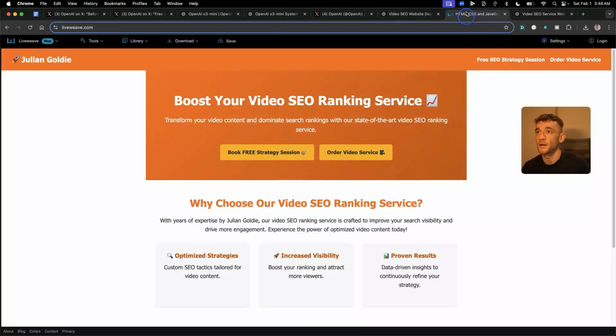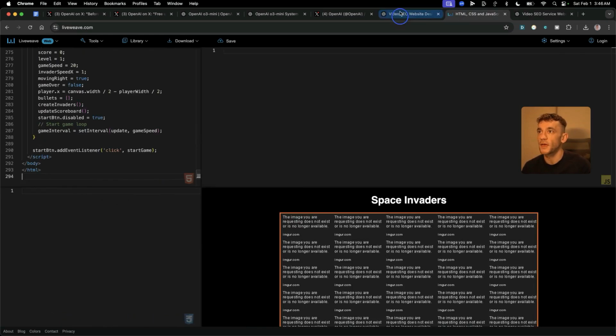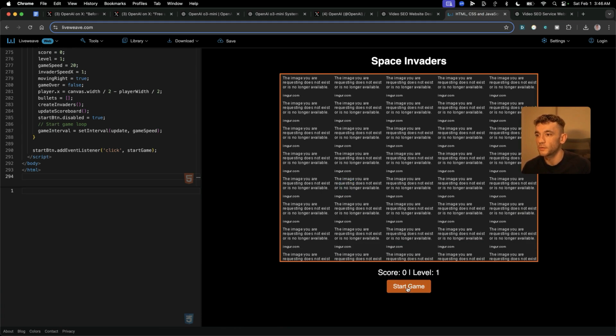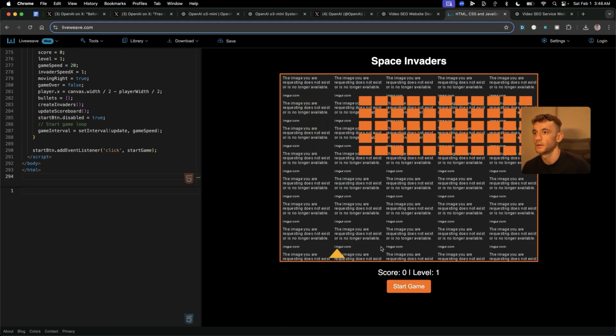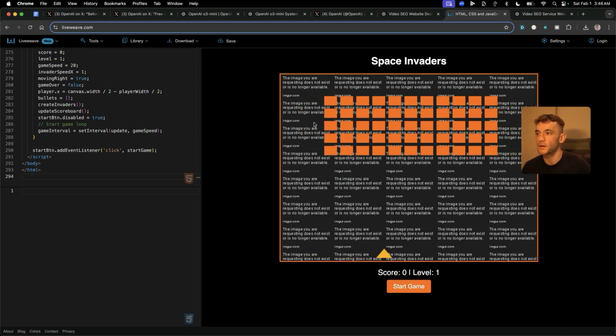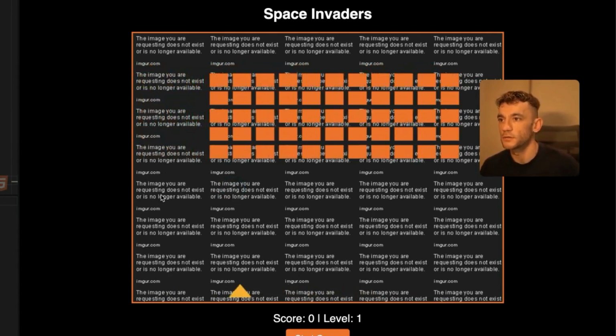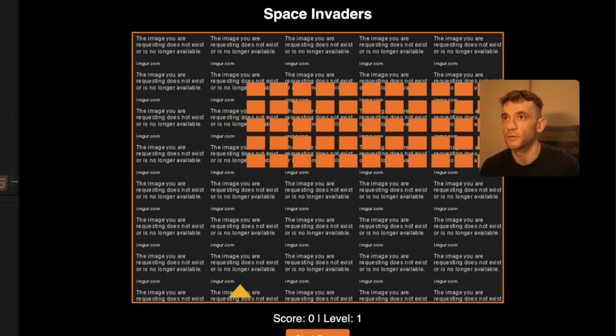We've got o3-mini over here. We have the Space Invaders game from o3-mini that we've plugged in, and that does not work at all. And those images are not working at all. Let's see if the actual game itself works. It does, but the background is very weird. Look at that background. It's requesting images from Imgur, which are no longer available. It seems like hallucinated code there or something like that.